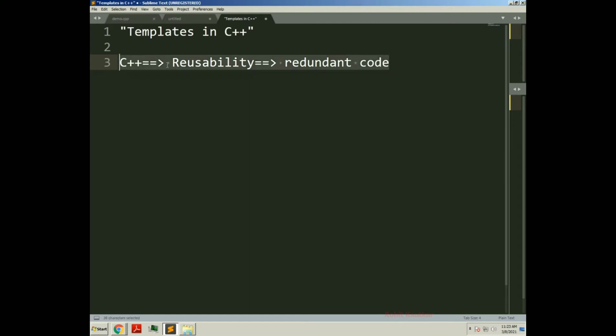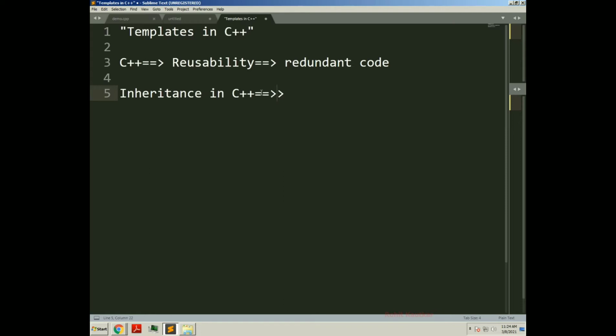Regarding this, we already know the feature called inheritance, which supports the concept of reusability. You will have a base class with certain properties and methods which will be inherited by another class. The properties and methods of the base class will be available within that derived class, or newly created class, which supports the elimination of redundant code.